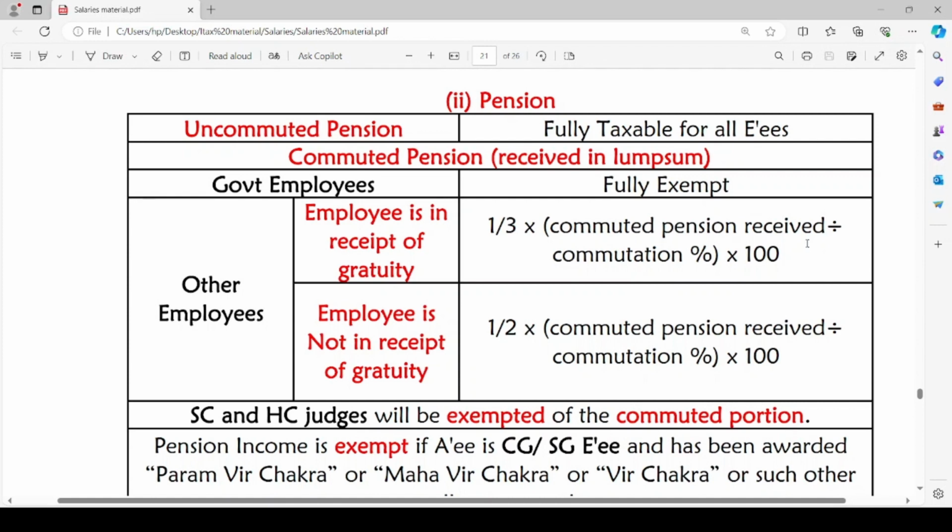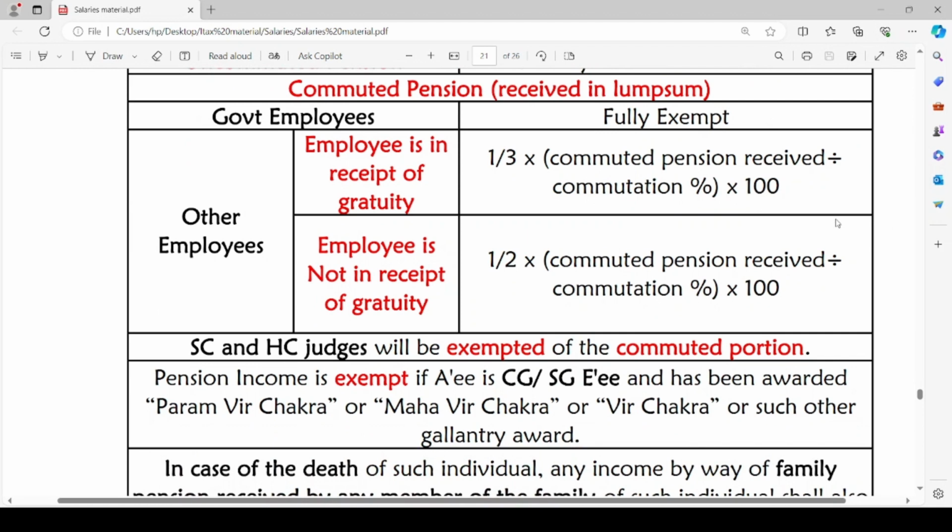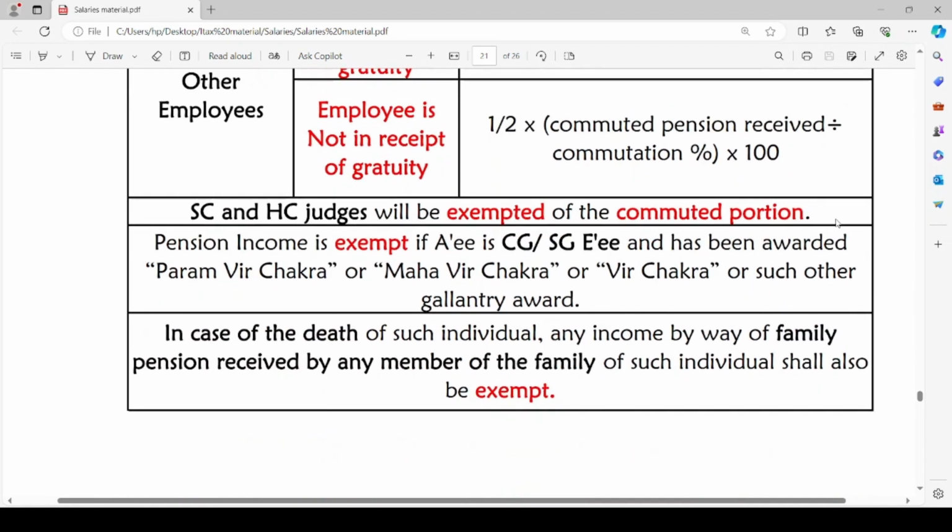into 100. If the employee is not in receipt of gratuity, then 1/2 into commuted pension received divided by commutation percentage into 100 will be the amount of exemption. First we will add the pension amount. From that we will deduct this exempted amount. Supreme Court and High Court judges will be exempted of the commuted portion.